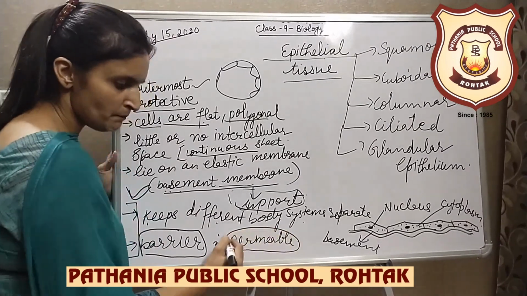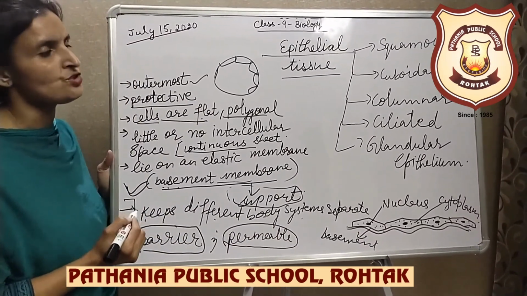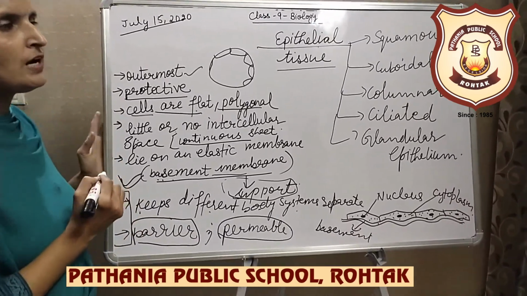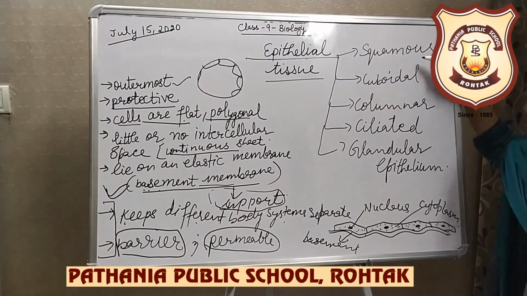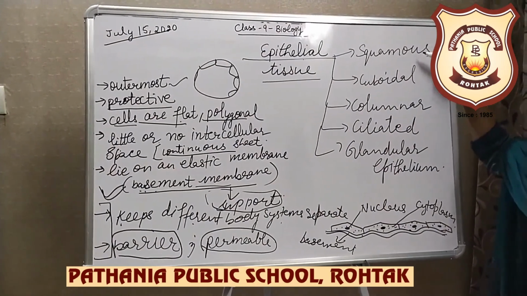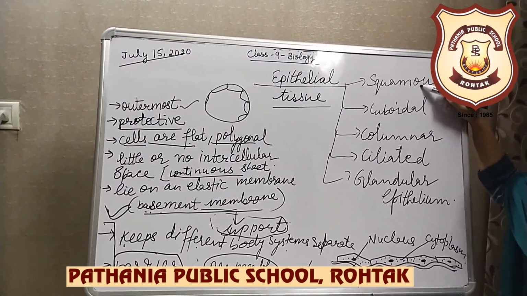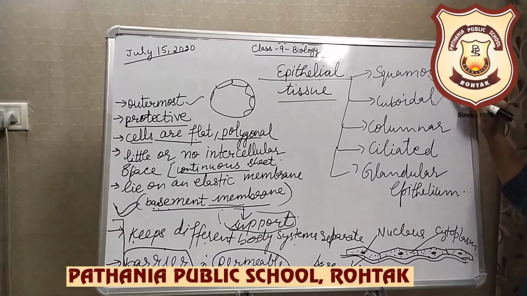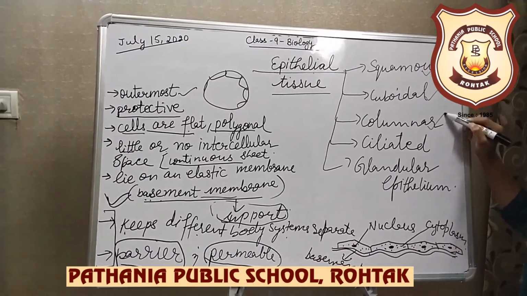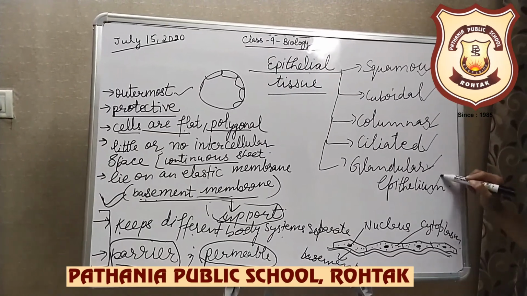It is permeable. As in the case of alveoli of the lungs, it allows the exchange of gases. Furthermore, this epithelial tissue, depending upon their position, that is their location, and the shape of the cells, is further classified as squamous epithelium, cuboidal epithelium, columnar epithelium, ciliated epithelium, and glandular epithelium.